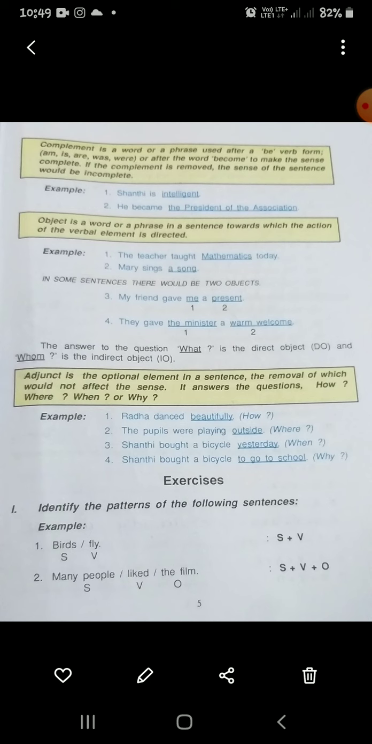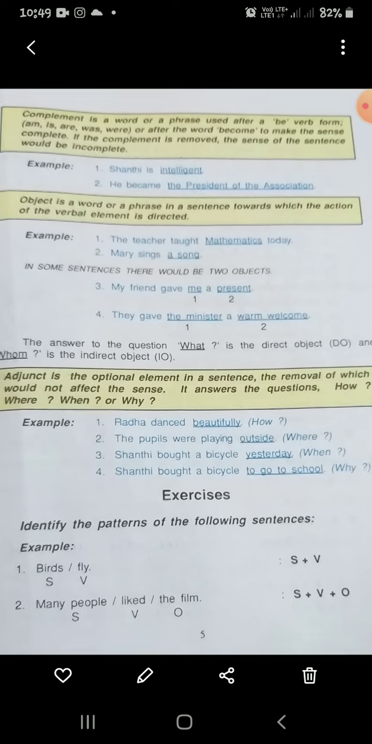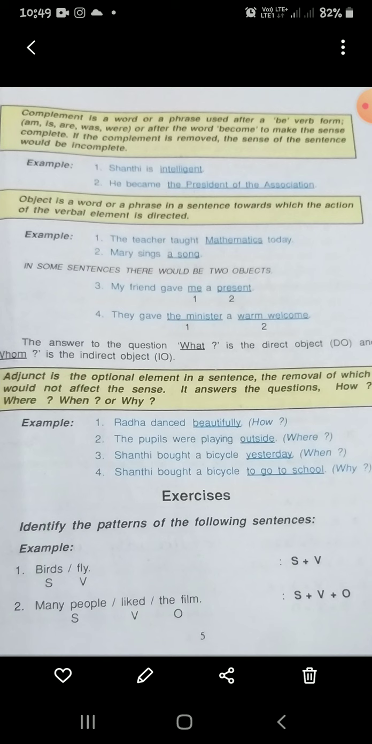An object is a word or a phrase in a sentence towards which the action of the verbal element is directed. Here, the teacher taught mathematics today. The teacher taught what? Mathematics. So here mathematics is an object. Mary sings a song. Mary sings what? A song. So a song is an object. In some sentences there can be two objects also. In the third and fourth sentences you can see two objects given.